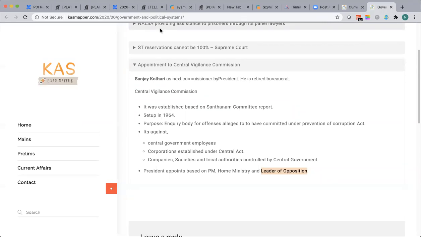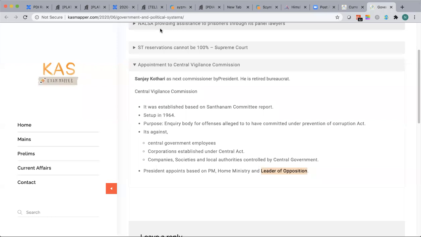Currently, none of the opposition parties, be it Congress, Trinamool Congress, AIADMK, or YSR Congress, have 10%. Single party.